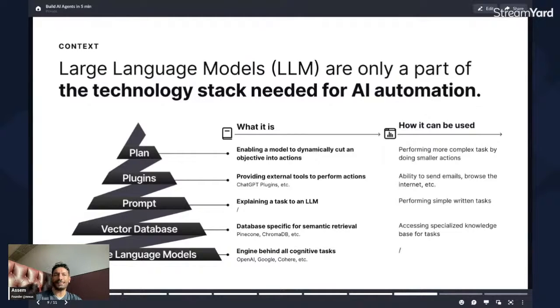What ChatGPT will do is probably perform a singular task or a series of tasks one after the other. What an agent is able to do, if you give an LLM all those things, is to understand that your objective is to sell your product, and then look at all the tools and the tasks that it has at its disposal to arrange them into a plan, which is, hey, in order to do that, first I need to look up that website of that lead. Then I need to write an email in the style that I've been taught. And then I need to use the tool to send an email through the email address I've been given to send the email to the person. And that's kind of what an AI agent does.